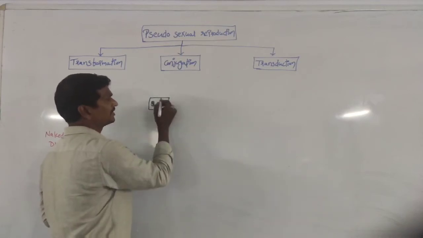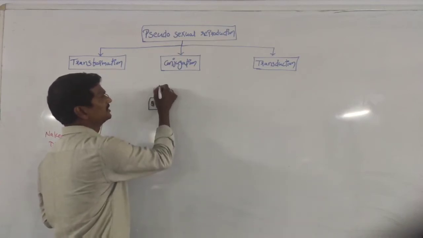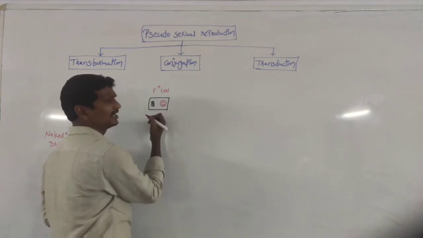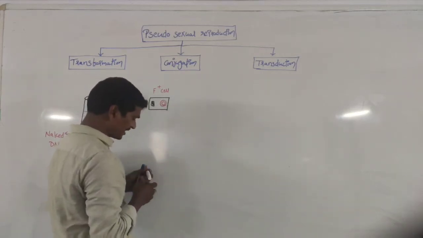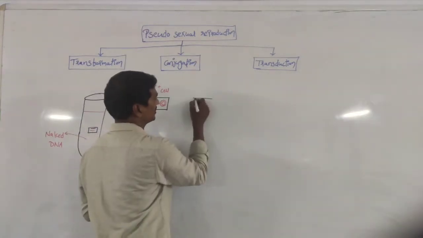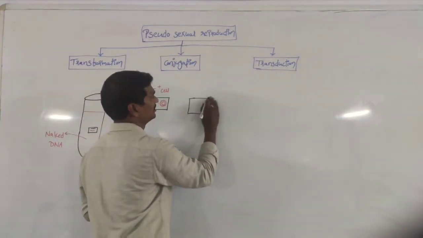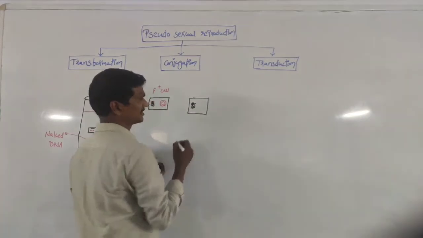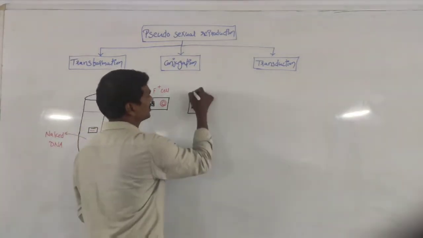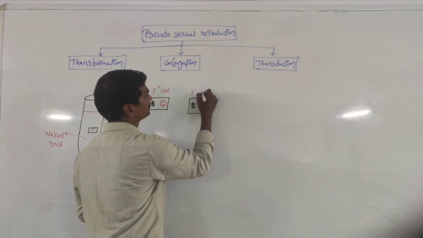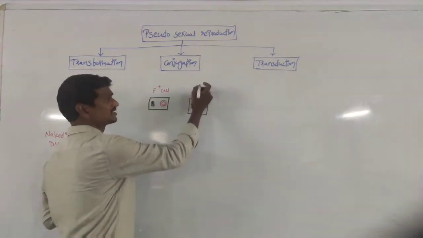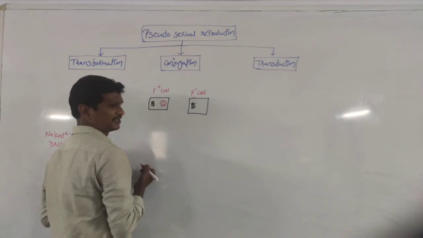So the bacteria which contain the plasmids, these cells are called F plus cells. And some of the bacteria are having main genetic material, and these bacteria are not having plasmids. So these cells are called F minus cells.